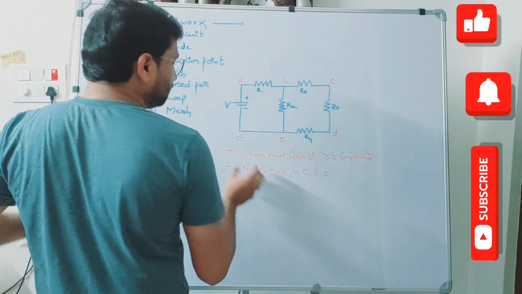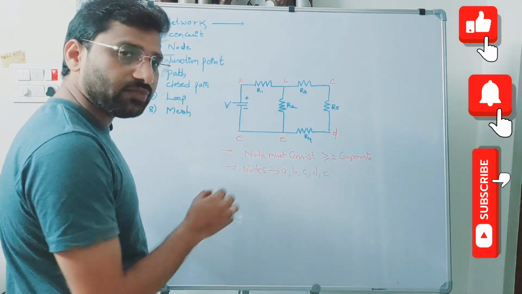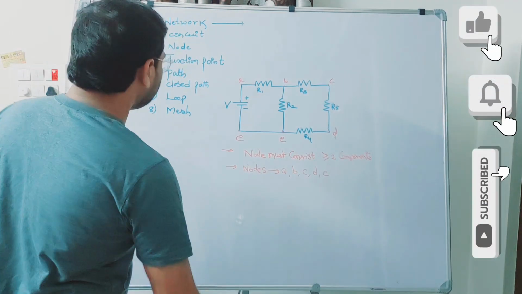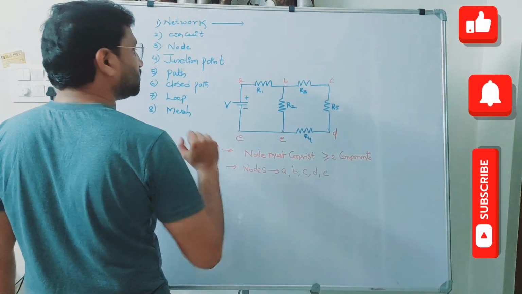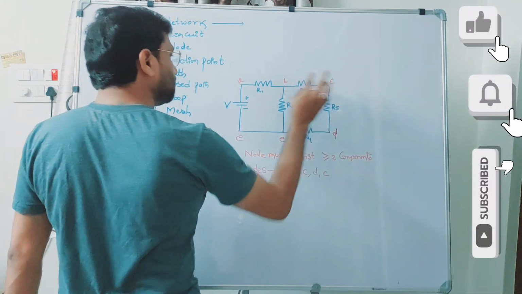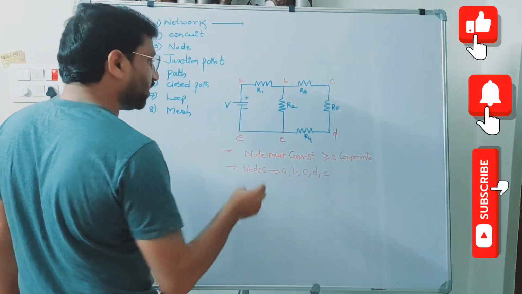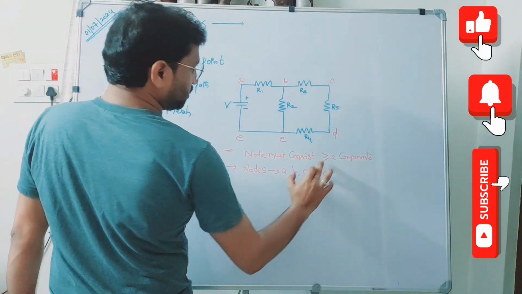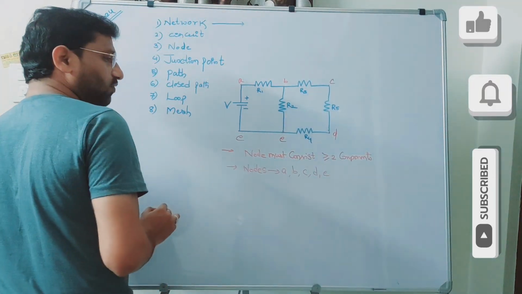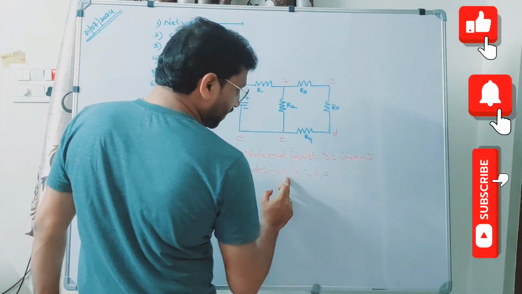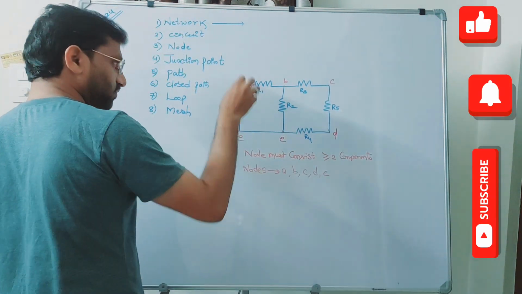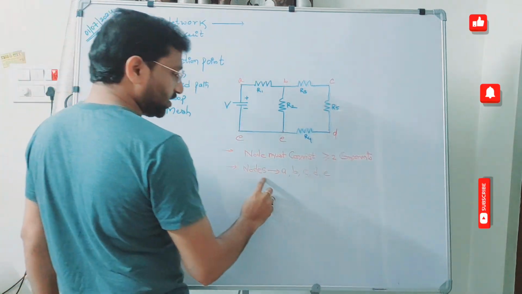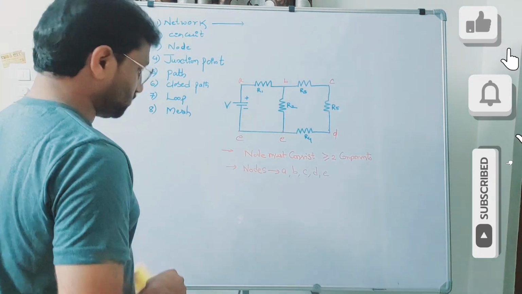Okay. So in simple language, a node is nothing but a meeting point of two or more components or connections. Here A is connecting 2 components, B is connecting 3 components, C is connecting 2 components, D is connecting 2 components, and E is connecting 3 components, right? Since each has 2 or more components, all the identified meeting points in this electrical circuit can be referred to as nodes.